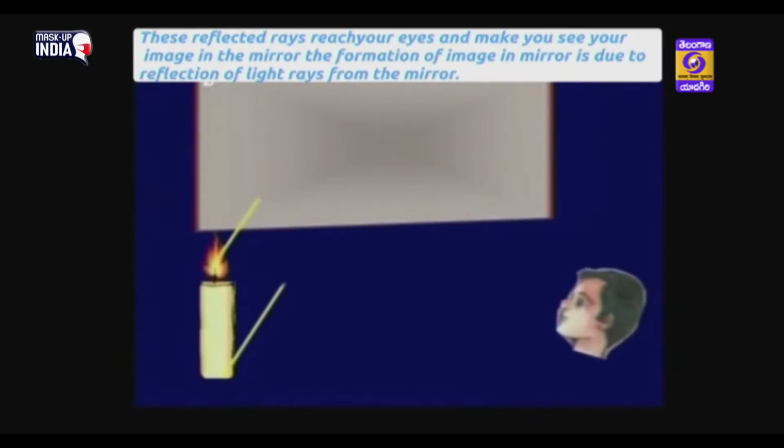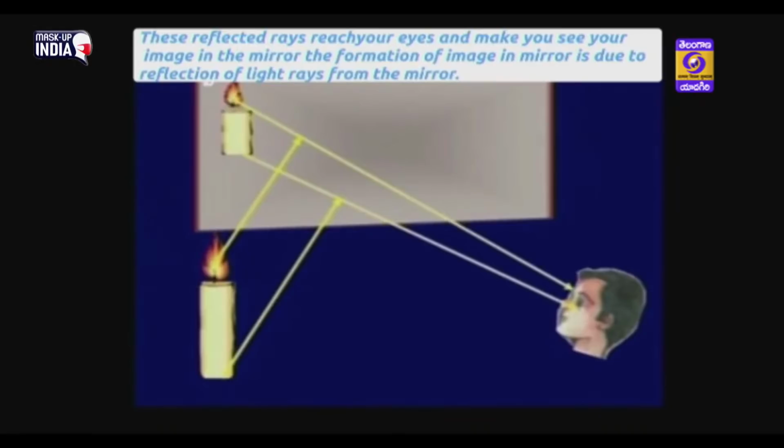Let us observe another example. A ray of light coming from a candle falls on the mirror. It reflects the light and the person is able to see the image of a candle in the mirror.